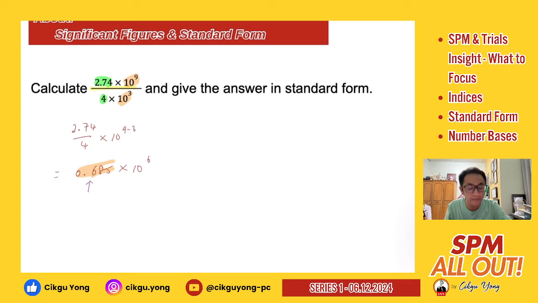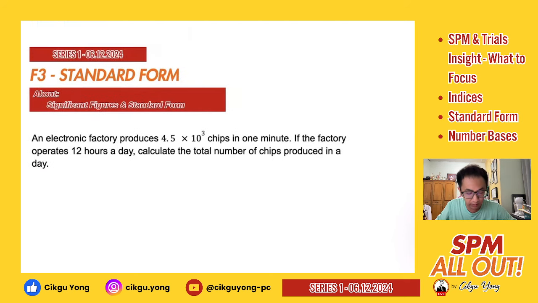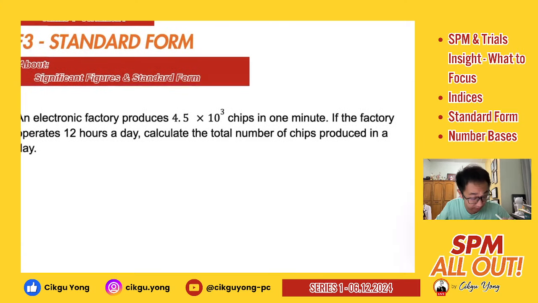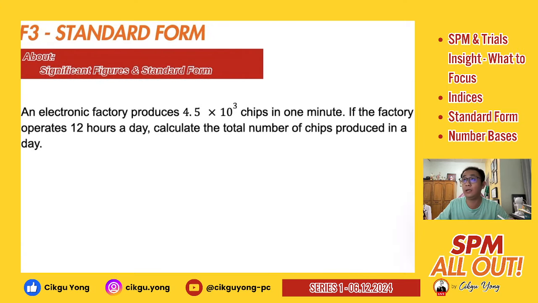So if you are increasing your number, to balance everything, you will have to decrease your base 10 power, right? So you will have 6.85 times 10 to the power 5, right? This is a rule for you to balance up your power and also your number itself, right? So this is the part that you can remember. Then from here, we can just check. Okay, this is also standard form, but it's more towards your problem solving parts, right?